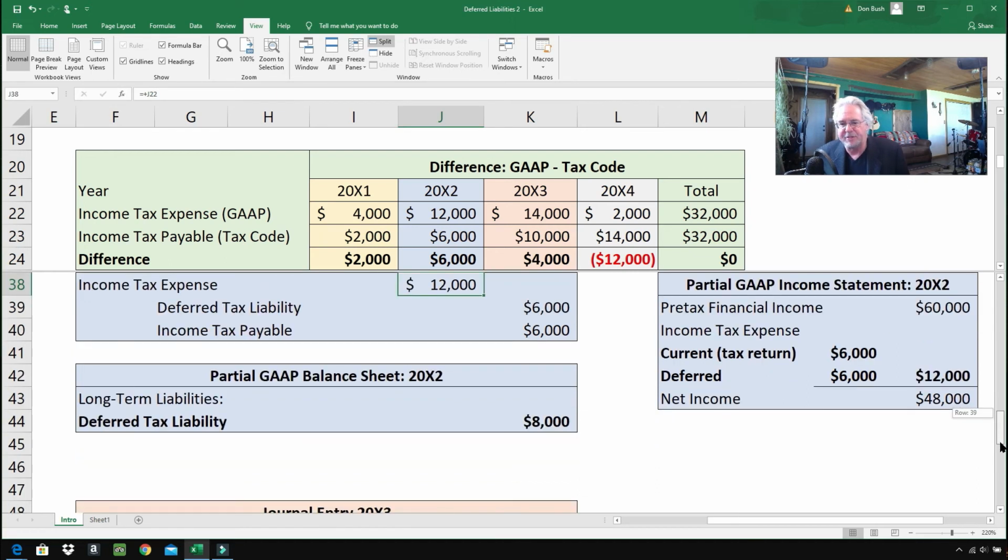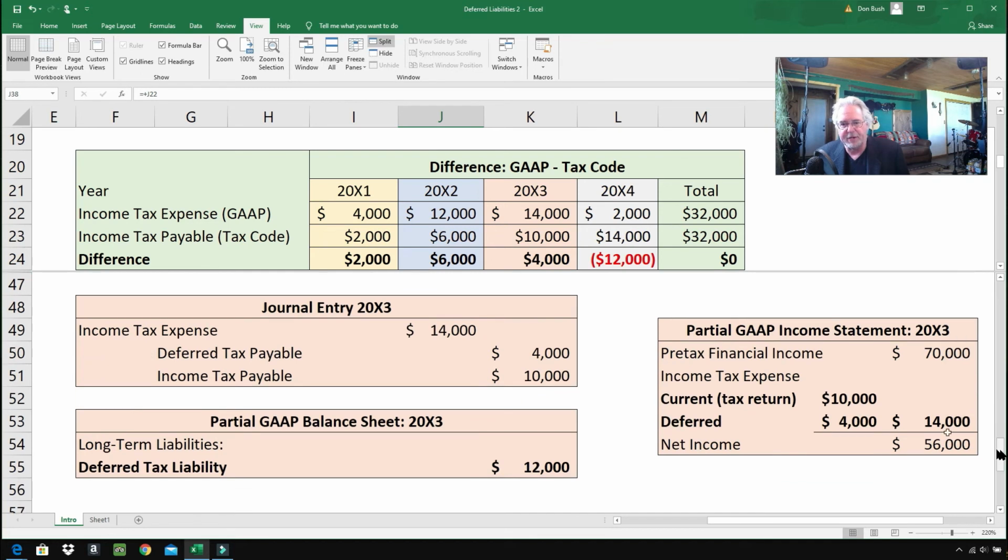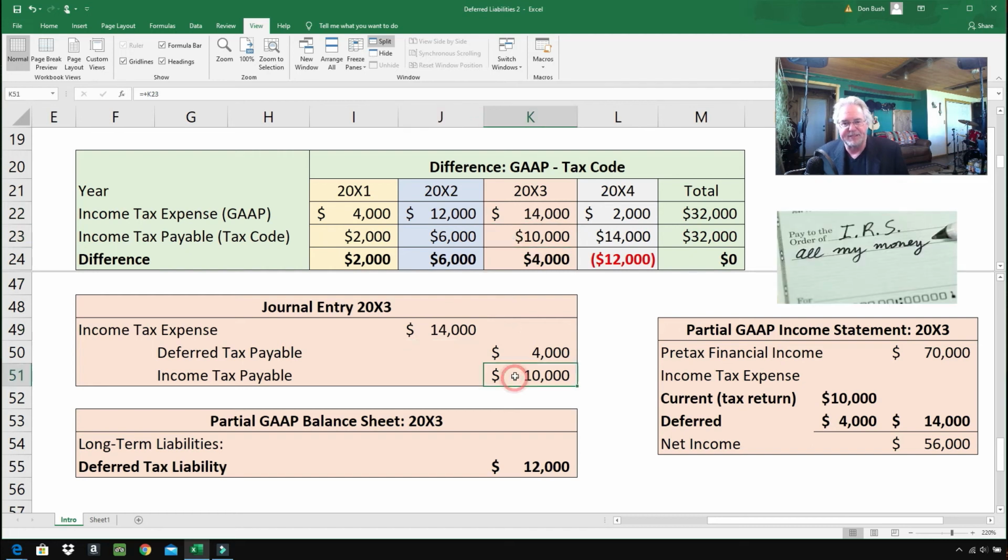Coming down to the third year. Third year, it's all color coordinated. This salmon color. Income tax expense, $14,000. There you go. Income tax payable is $10,000. The difference is $4,000. So once again, we are adding to the deferred tax liability. And this is made clear here in the partial balance sheet. So deferred tax liability, which is a long-term liability, not a current liability, is $12,000. Where did we get the $12,000? Well, if you add up 2 and 6 and 4, you get 12.